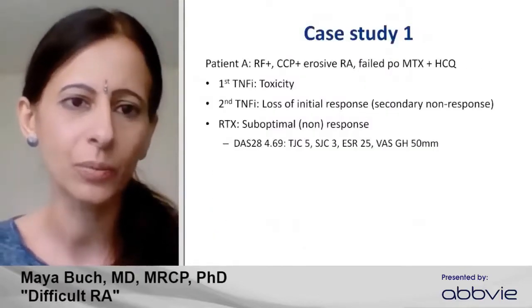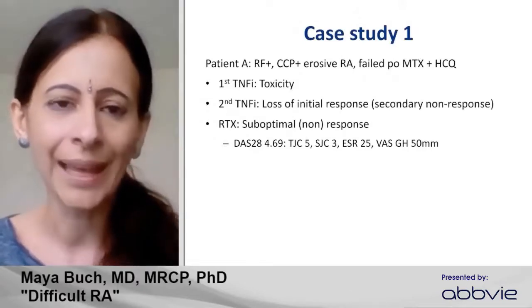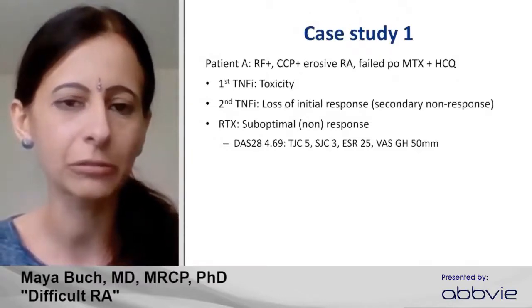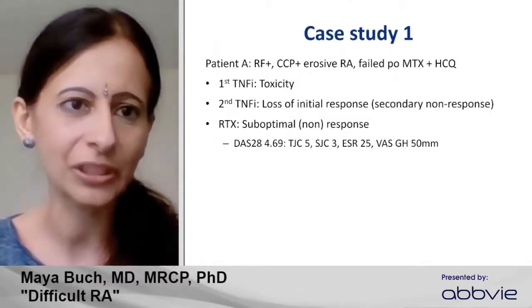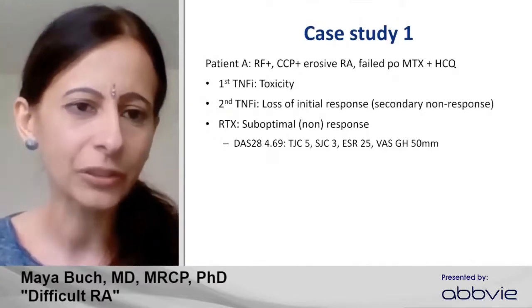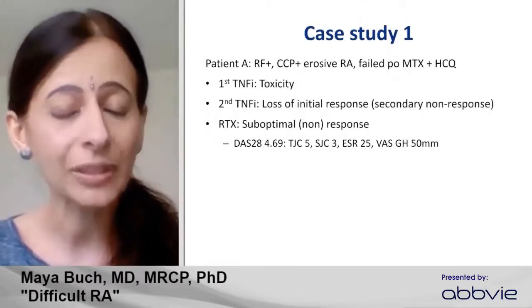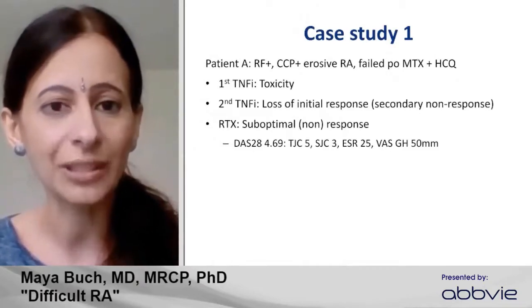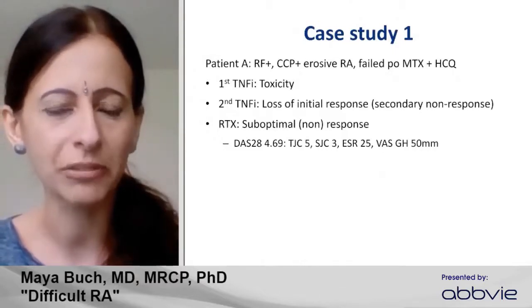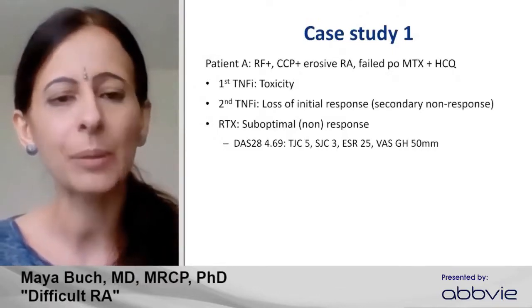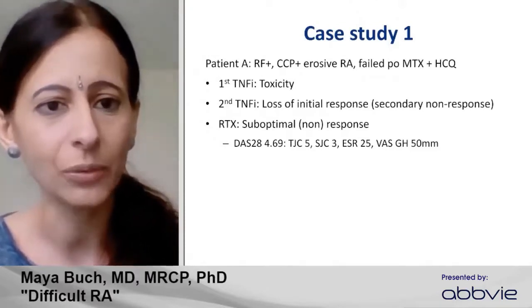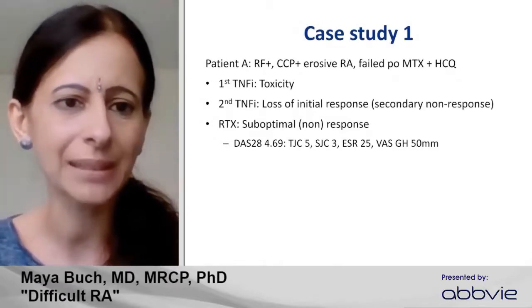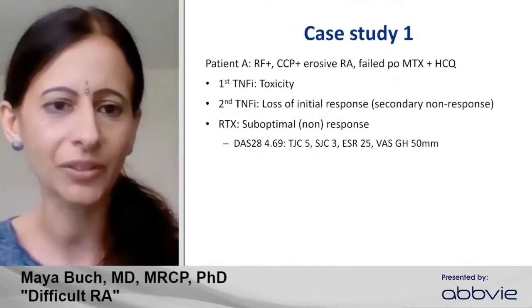This is patient A, who was double antibody positive, erosive, and had failed initial conventional synthetic DMARD, both methotrexate in combination with hydroxychloroquine. This patient initially had toxicity to a TNF inhibitor and was therefore given a trial of a second TNF inhibitor, to which they initially demonstrated a good response, but 9 to 12 months into that, lost this response, what we call a secondary or acquired non-response. They then went on to rituximab, which is often a sequence of treatment employed in the UK, but failed to derive a sufficiently effective response. This patient remained in moderate disease activity, and you can see the components here.